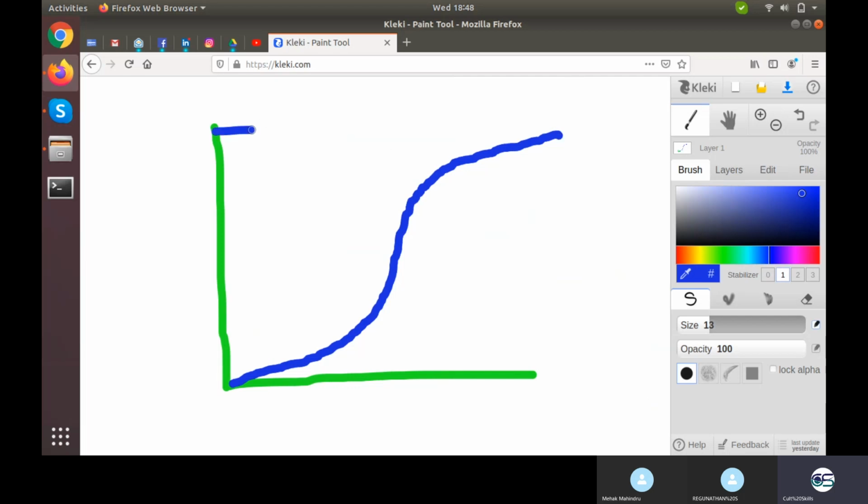This is 1 and this is 0, so it will converge at this point and it is converging at this particular point. What will be the possible outcomes from sigmoid? 0 or 1. So what is this particular value? Is this 0 or is this 1? 0.5. If it's greater than 0.5, it will give 1.